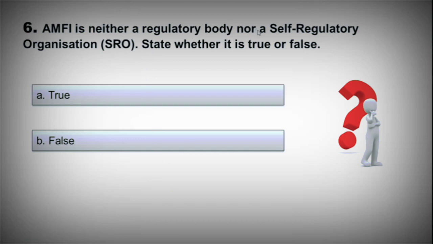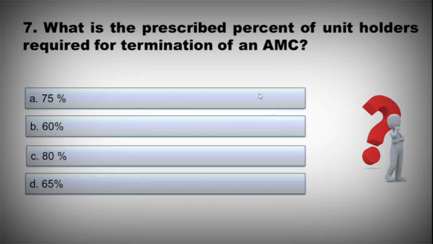AMFI is neither a regulatory body nor a self-regulatory organization. State whether it is true or false. A. True. B. False. And the correct option is A, True. What is the prescribed percent of unit holders required for termination of an AMC? A. 75%, B. 60%, C. 80%, D. 65%. And the right option is A, 75%.